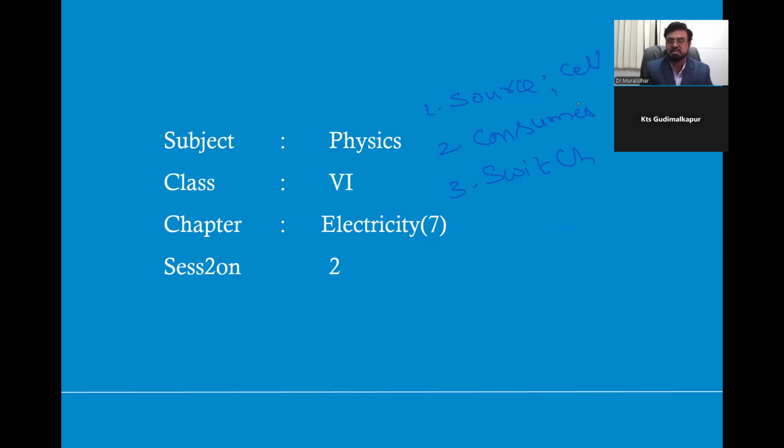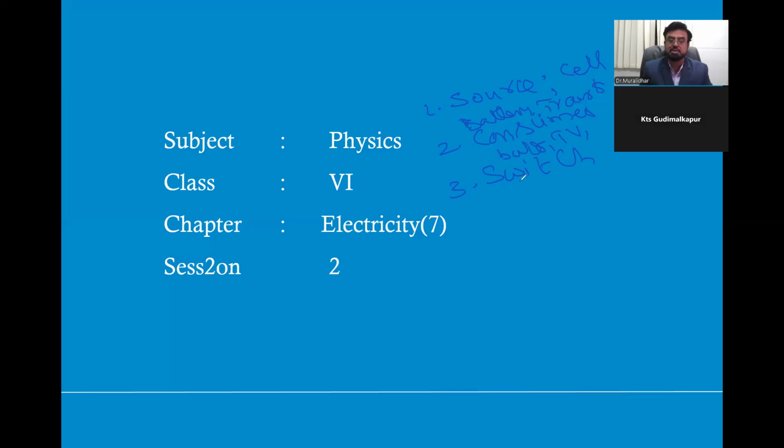A cell is the source of electricity, or a battery, or it may be a transformer or a generator, bigger and bigger. The source is nothing but that which can generate electricity. Then what is a consumer? Which utilizes electricity, like the electric bulb, TV, computers, mobile phone, AC, fridge, geyser, grinder, oven. They are all using electricity, so they are called consumers of electricity.